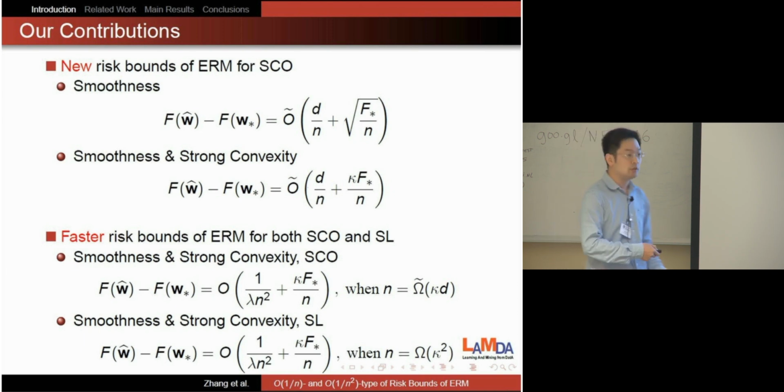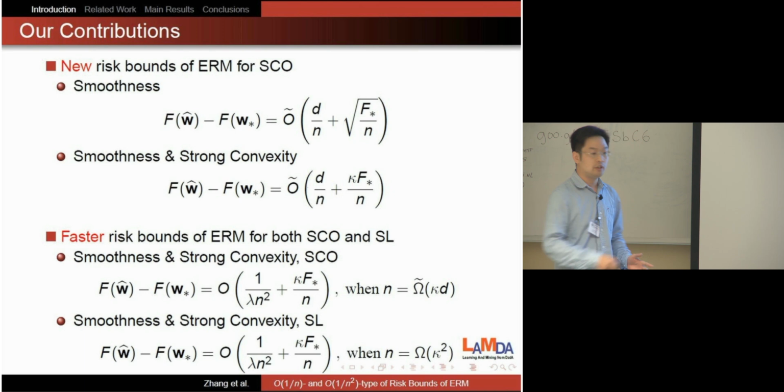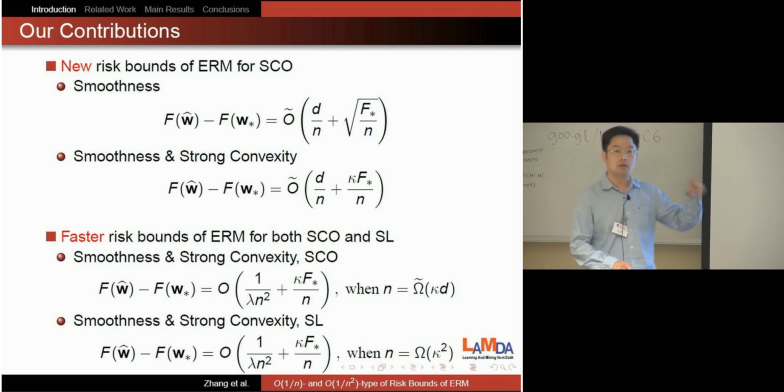So if F star is small, in this case you will get a 1 over n squared rate. Similarly, for supervised learning, if n is lower bounded by kappa squared, you also get the improved rate. What is lambda? Lambda is the strong convexity. Kappa is L over lambda, where L is the smoothness and lambda is the strong convexity.